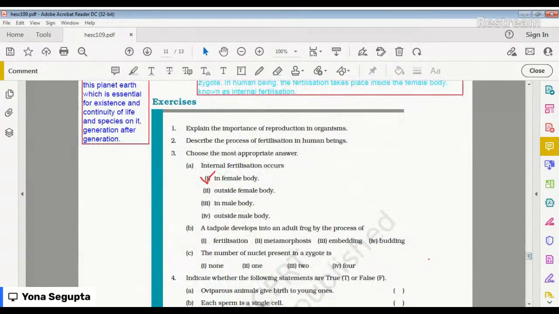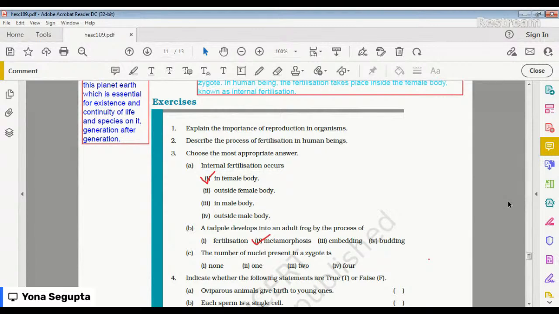Next is number B. A tadpole develops into an adult frog by the process of what? By the process of fertilization, metamorphosis, embedding, or budding? The answer is very easy. It is metamorphosis. Okay, so can anyone tell me what happens in this metamorphosis? What happens?